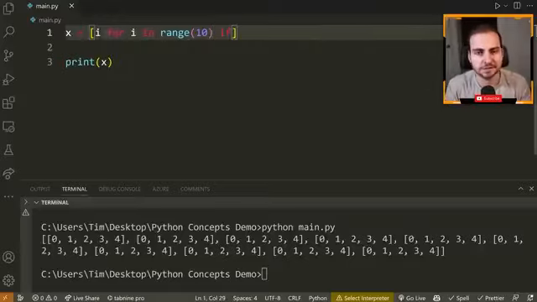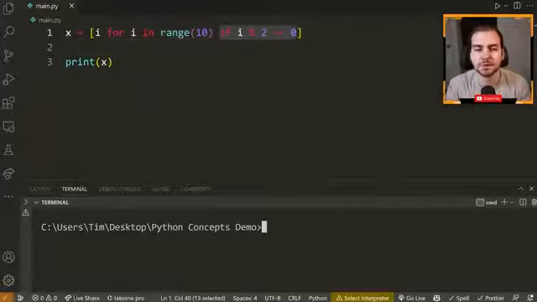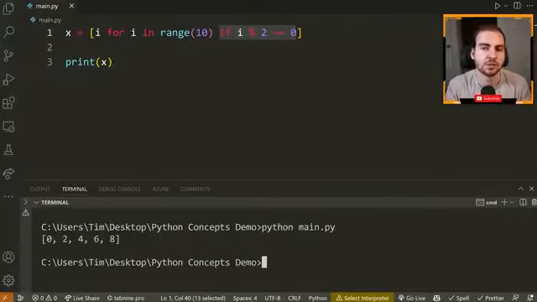And then we can put an if statement, and we can say if i mod 2 is equal to 0. Now this means we're going to only put this value here if this condition evaluates to true. So in this case, we're only going to put even values or 0 inside of this list. So when I run this, you see that we get all of the even values up to, but not including 10.